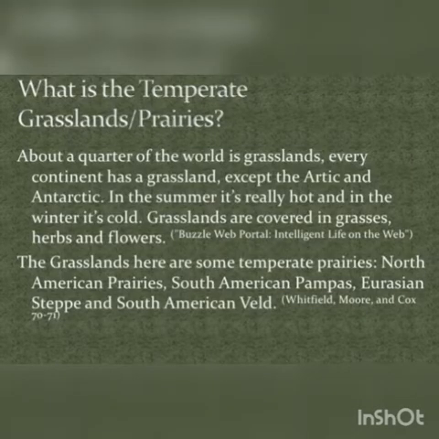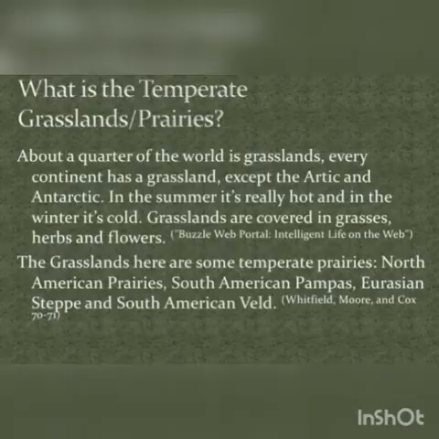What are temperate grasslands or prairies? About a quarter of the world is grasslands. Every continent has a grassland, except the Arctic and Antarctic. In the summer, it's really hot, and in the winter, it's cold. Grasslands are covered in grasses, herbs, and flowers. Here are some temperate prairies: North American prairies, South American pampas, Eurasian steppe, and South African veld.